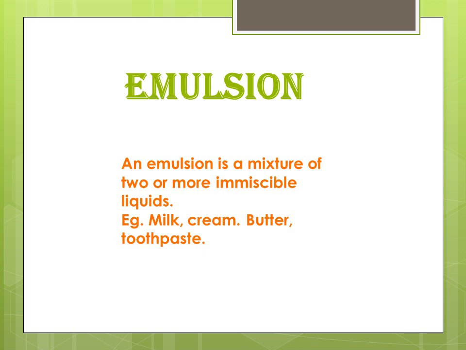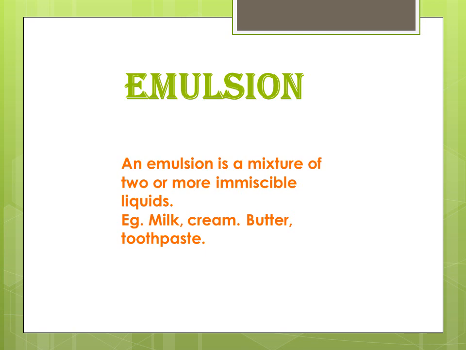Immiscible liquids means liquids which cannot be mixed completely. For example, vegetable oil and water, kerosene oil and water, petrol and water. These are all immiscible liquids. So, an emulsion is a mixture of two or more immiscible liquids.